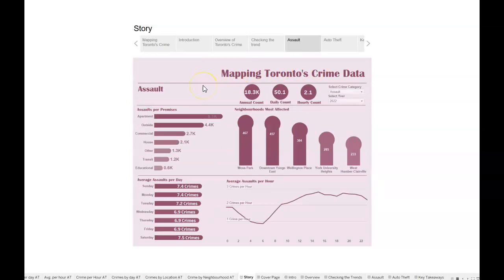For assault, we can see that in the year 2020, the annual reports for assault were around 18,000. And then every day someone was assaulted 50 times, or not 50 times, or 50 reports for assault. And then 2 assault cases every hour.